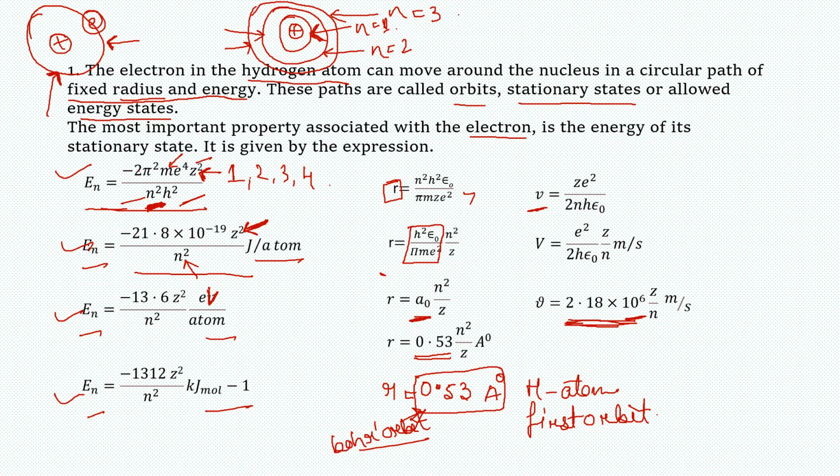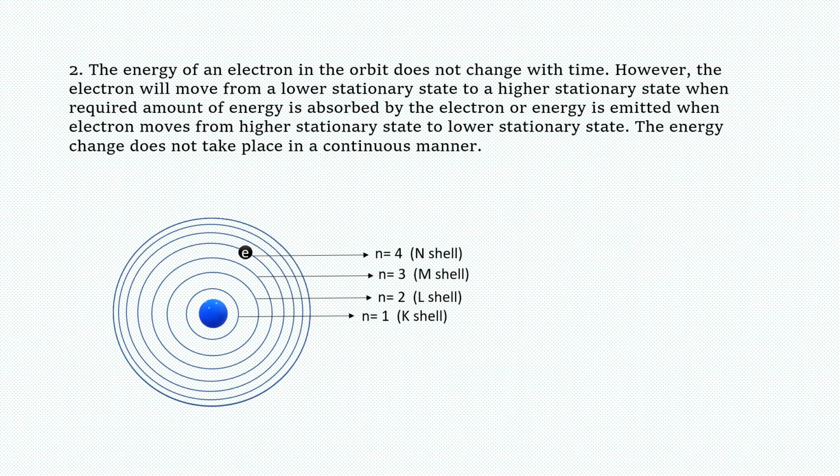Now we are moving to the next slide. Here you see the energy of an electron in the orbit does not change with time. The energy of these orbits does not change with time. However, the electron will move from a lower stationary state to a higher stationary state when the required amount of energy is absorbed by the electron, or energy is emitted when the electron moves from a higher stationary state to a lower stationary state. The energy change does not take place in a continuous manner.